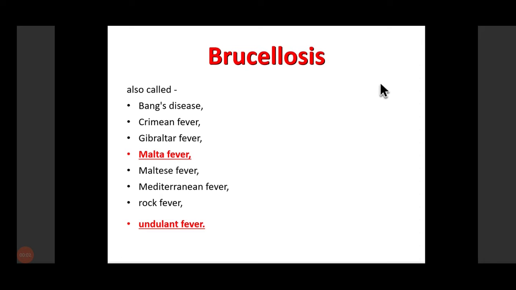We have cocci and bacilli. So this is a bacillus, and the disease caused by this is known as brucellosis. The disease is also known by the names Malta fever, Maltese fever, Mediterranean fever, and undulant fever. Sometimes you may get a question like "write a short note on undulant fever," so you need to know the other names of this particular disease.